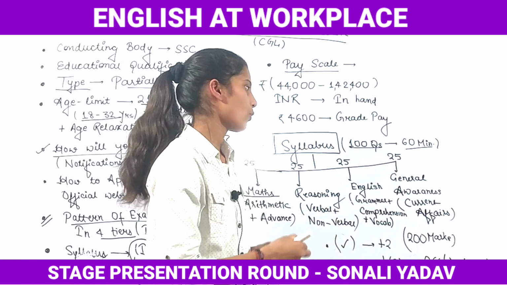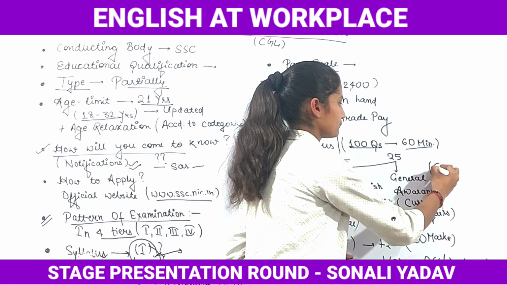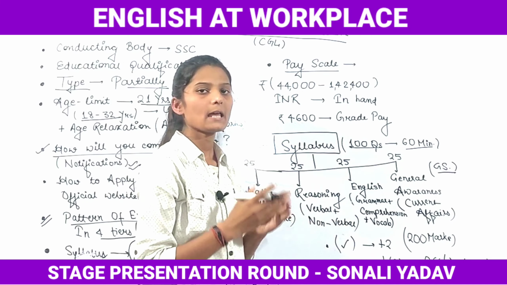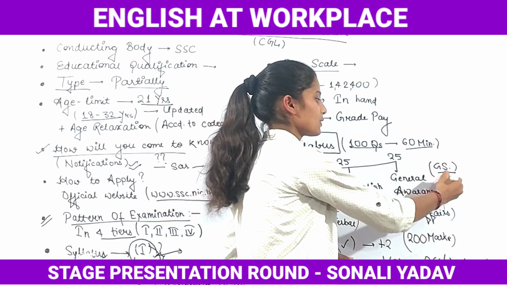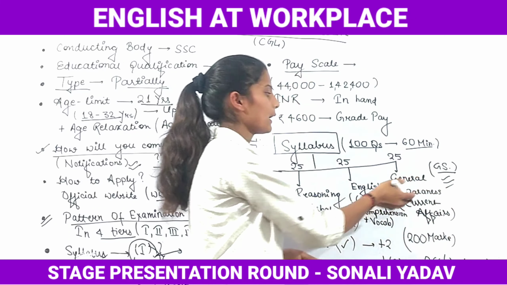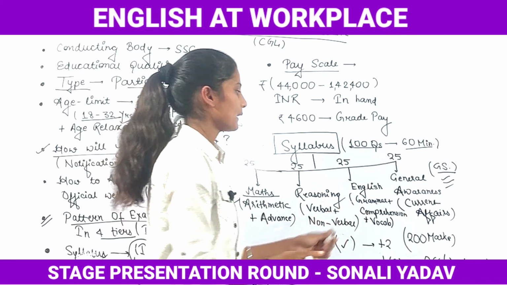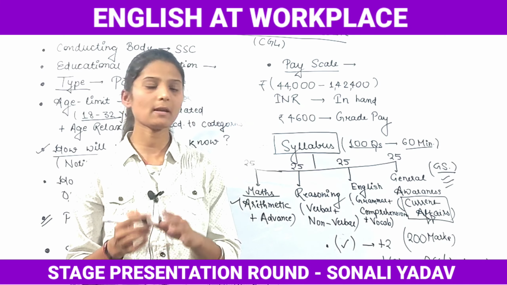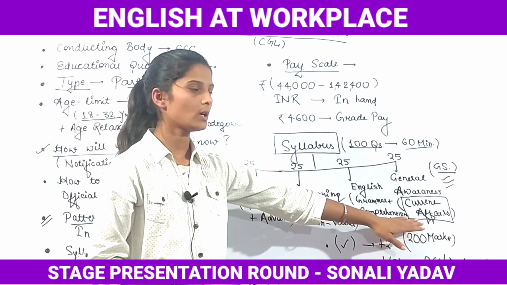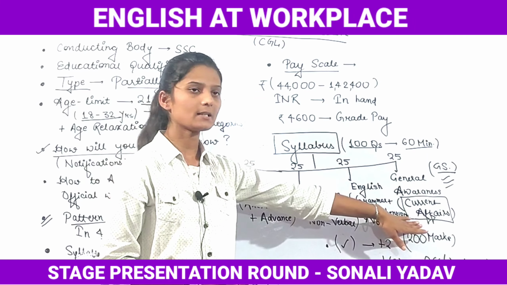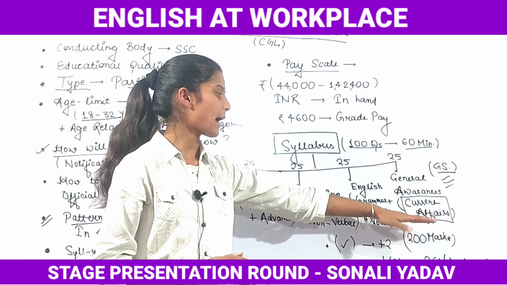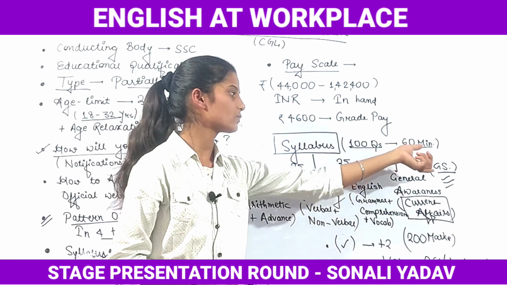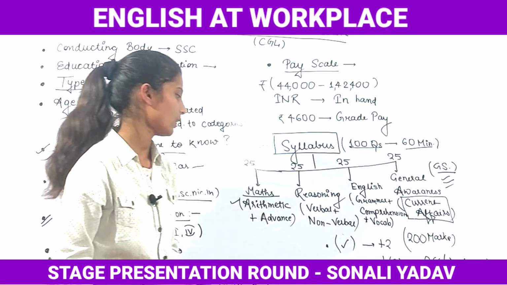General awareness consists of general science, which covers the subjects of arts papers as well as science papers, that is history, polity, geography and biology, chemistry, etc. But the most important thing is current affairs. Questions will be asked from current affairs also. So you have to focus on current affairs more, because maximum questions are from current affairs, and current affairs belong to the GS portion.